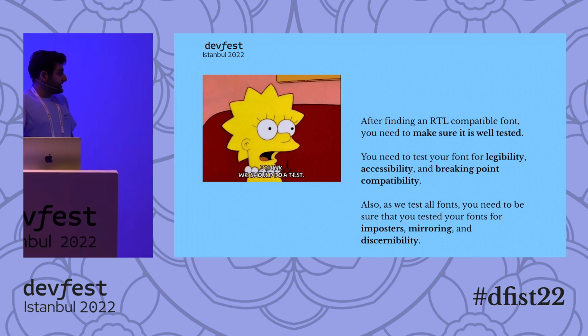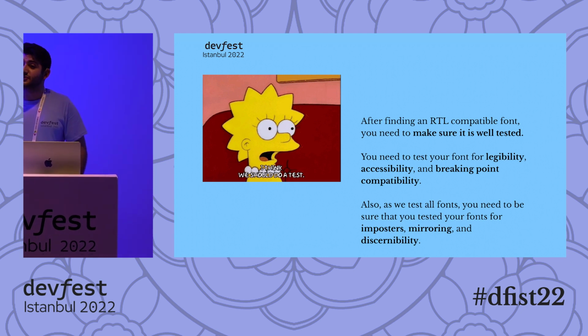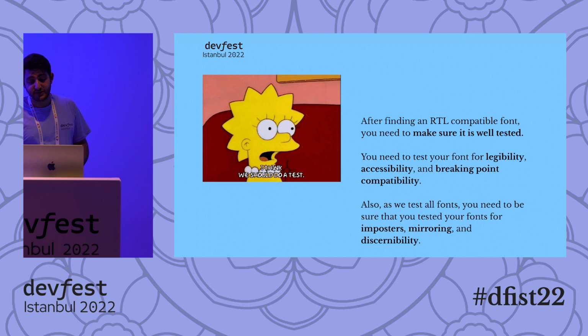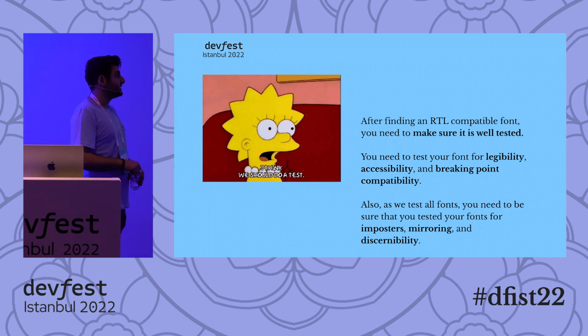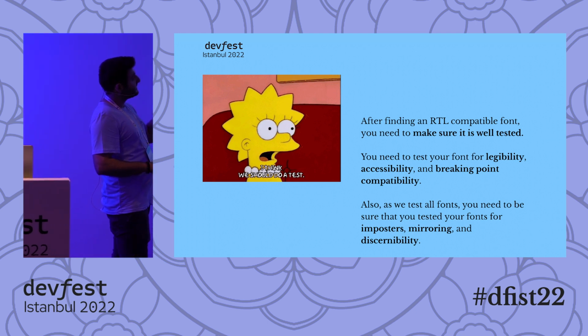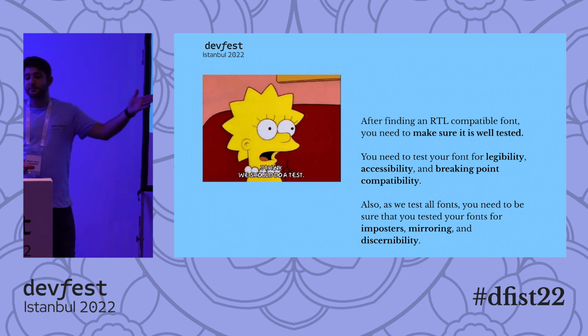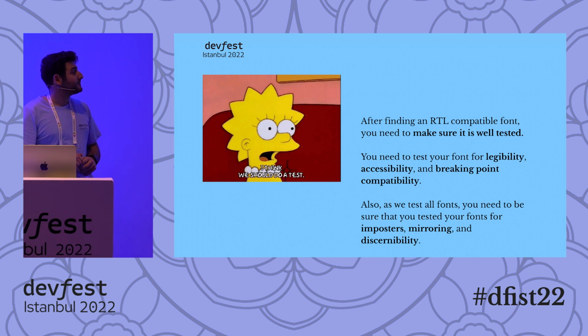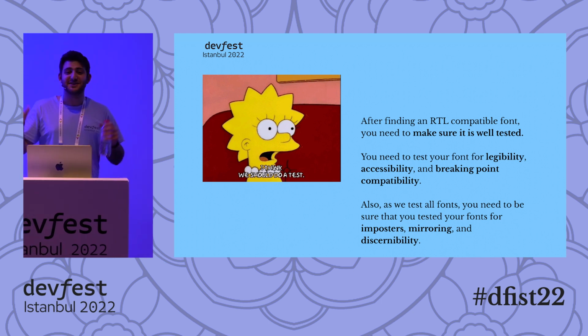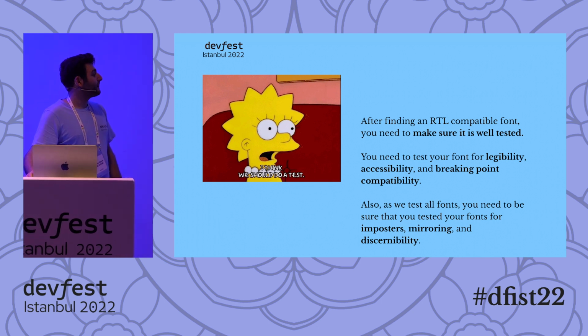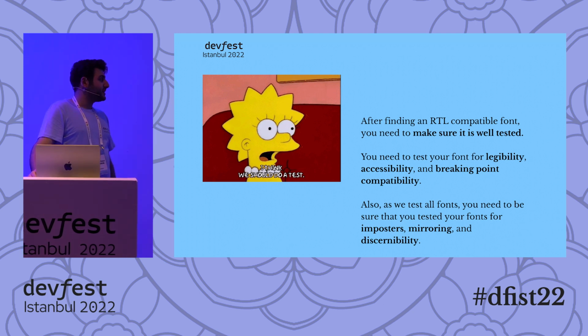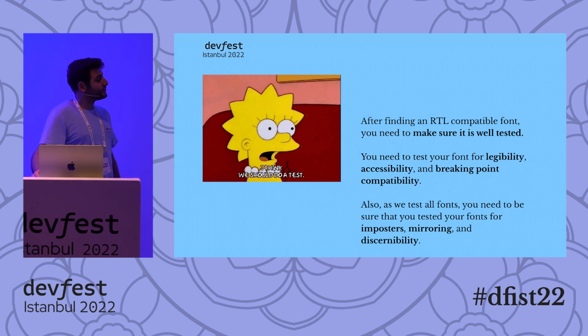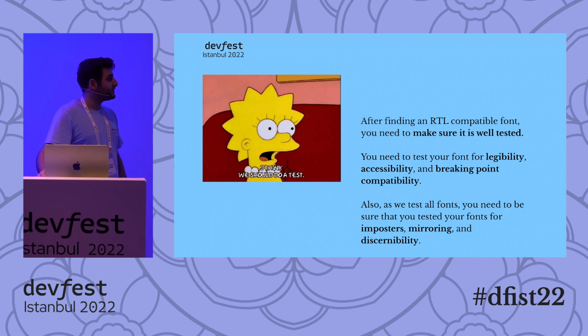One last thing for testing your font, which is, as you should do with all fonts you choose, focusing on imposters, mirroring, and discernibility. For example, this font I use, Libre Baskerville. It's a terrible font for imposters, but that was the Devfest branding, so I just added it into my presentation. It was good for mirroring, but for discernibility, we had a lot of issues. I helped the team a bit for the designs, so I can confirm that.